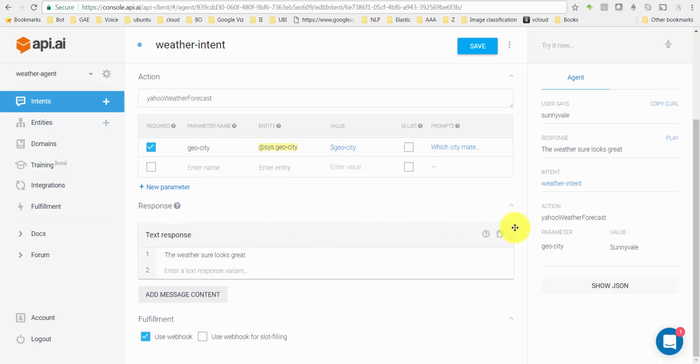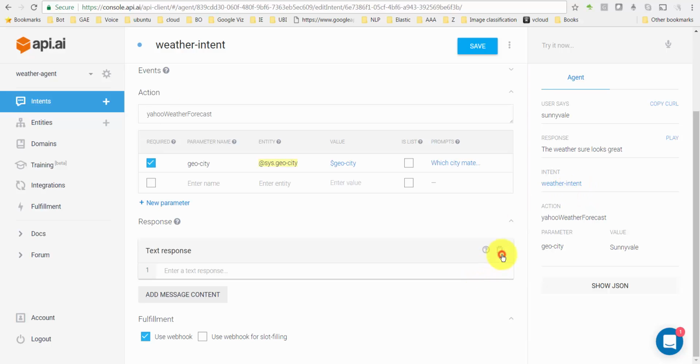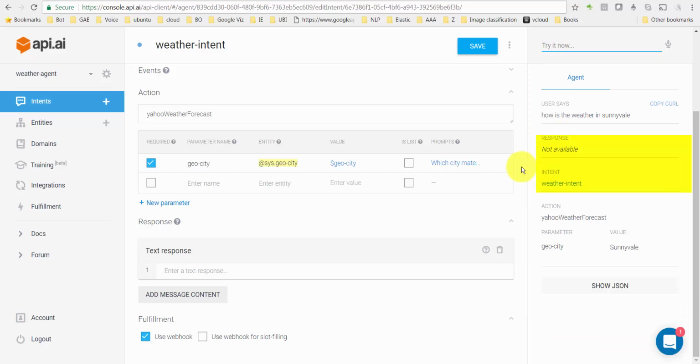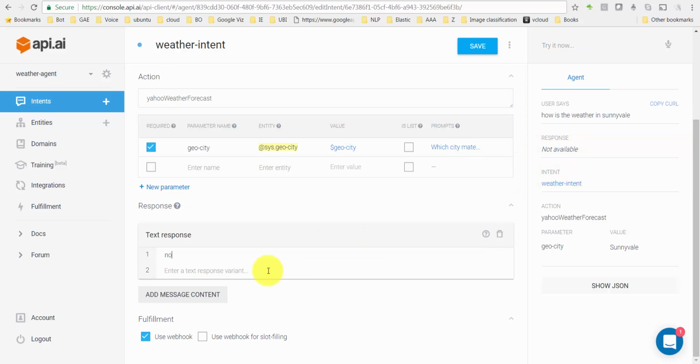It did figure out that the intent was weather intent, but let's say if I did not have a text response here and I save it and then say, how is the weather in Sunnyvale? It still went to the weather intent. Yes, it was able to find out the intent. It just had no clue what to say. It just didn't know what to respond with because I had no text response.